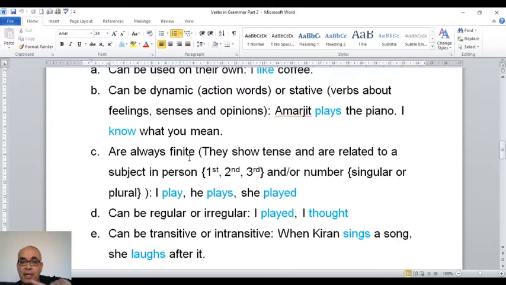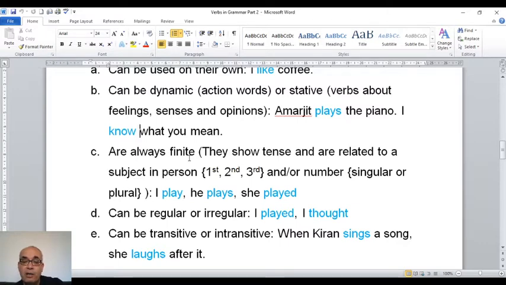Second person is you. Third person, he, she, it, they. And number. What is number? Singular. If you say I, it means one, singular. I, he, she, it. This is singular.